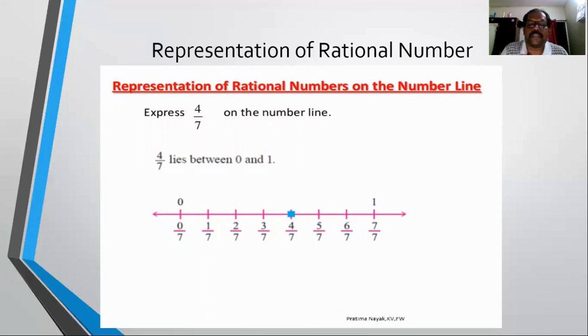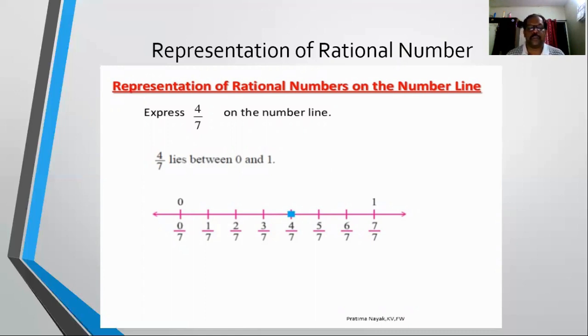To represent any rational number on the number line, we first check between which two integers the given number lies. Here, 4 by 7 is a proper fraction, meaning the numerator is less than the denominator, so definitely it will lie between 0 and 1. Since 4 is less than 7, we can say that 4 by 7 is lying between 0 and 1.